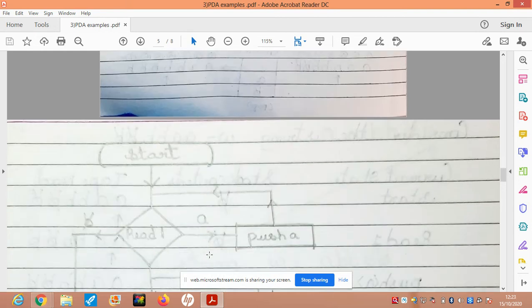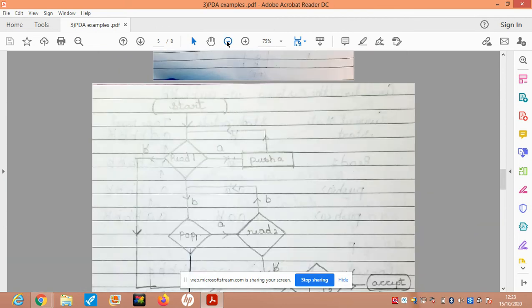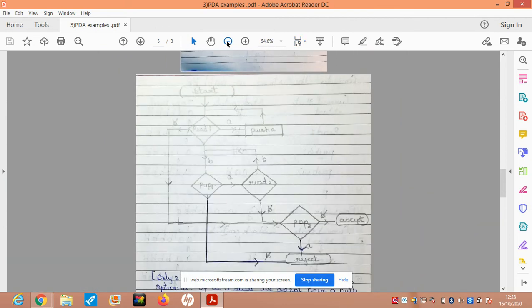Okay, so this is how it's shown in our PDA. Start going to read one. So when in read one, if I see an A, I will push an A onto the stack. So this takes care of all the A's that are being read. For every A that I read, I will push an A onto the stack.